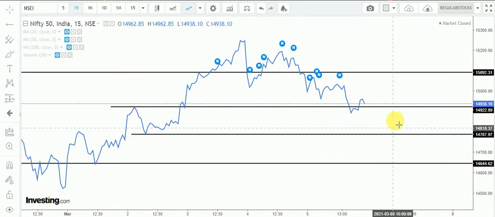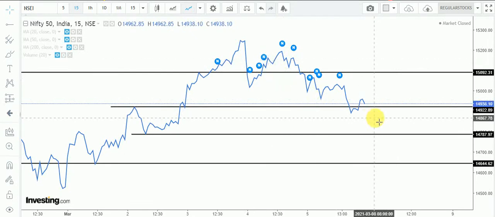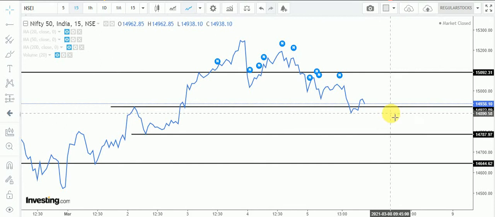If the market comes up to the resistance and gives a signal of downside, at that time we will take a sell call. That will be better for us because the trend is down on 15 minutes, and vice versa. We have to be ready for both sides, downside as well as upside, because it is intraday. If Nifty comes up and gives a breakout to resistance, at that time we will take a fresh buy call.